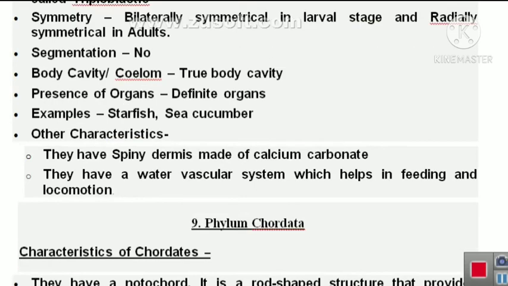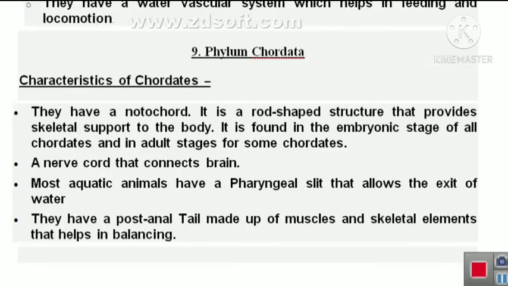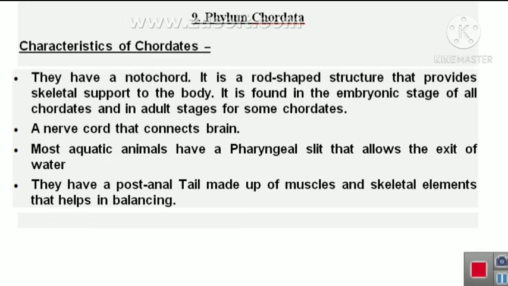Now, we will see the phylum Chordata. What are the characteristics of chordates? They have a notochord. It is a rod-shaped structure that provides skeletal support to the body. It is found in the embryonic stage of all chordates and in the adult stage for some chordates.